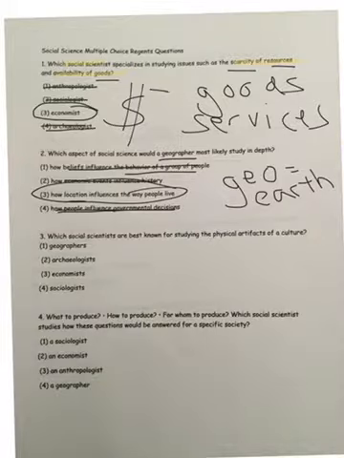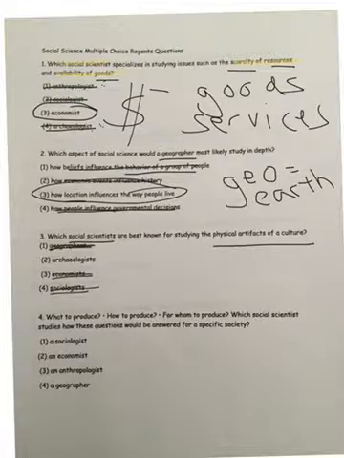Okay, number 3, so another social scientist question: what social scientists are best known for studying the physical artifacts of a culture? Okay, in number 1, I said an anthropologist and an archaeologist both study culture, and an archaeologist studies old things. So I think it's going to be an archaeologist, but let me just go through. A geographer we did is land or location, so no. Economist is money, so no. Sociologist is sociology or people. Archaeologist.